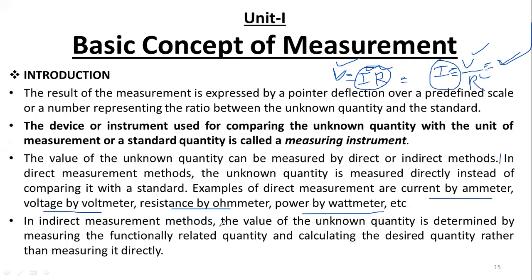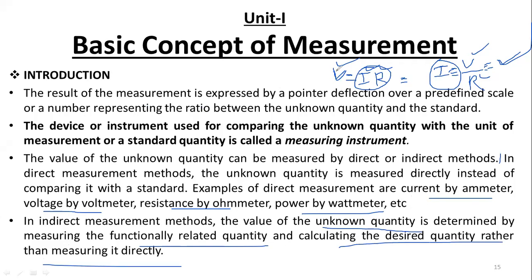In indirect measurement methods, the value of an unknown quantity is determined by measuring functionally related quantities and calculating the desired quantity rather than measuring it directly.